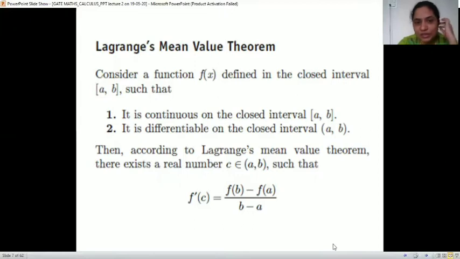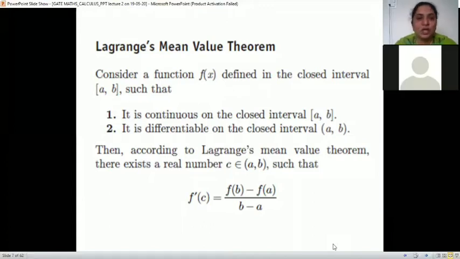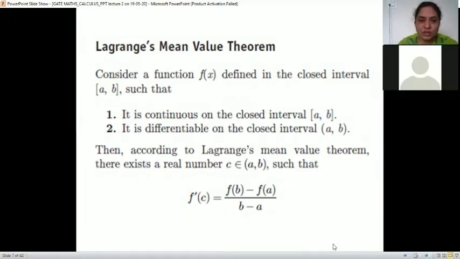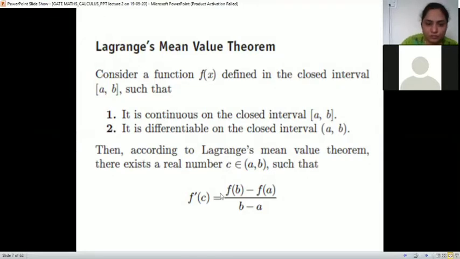The next theorem is Lagrange's mean value theorem. The statement is, if a function is defined in the closed interval AB and that function is continuous in the closed interval AB and is differentiable on the closed interval AB. Sorry, it is the open interval. If the function is continuous in the closed interval and the function is differentiable in the open interval AB, then Lagrange's mean value theorem says f dash of C is f of B minus f of A upon B minus A.